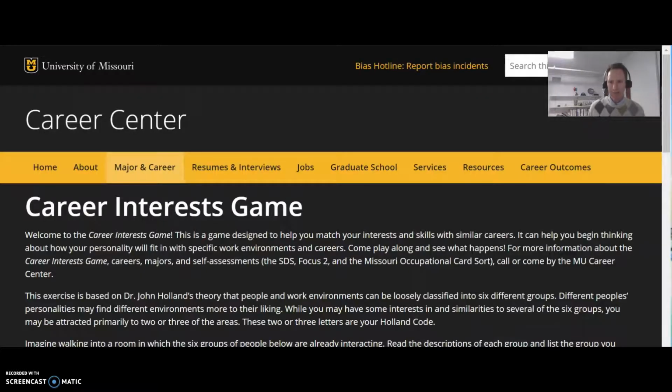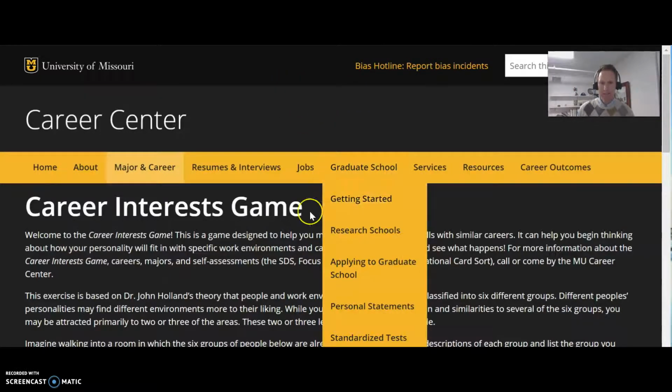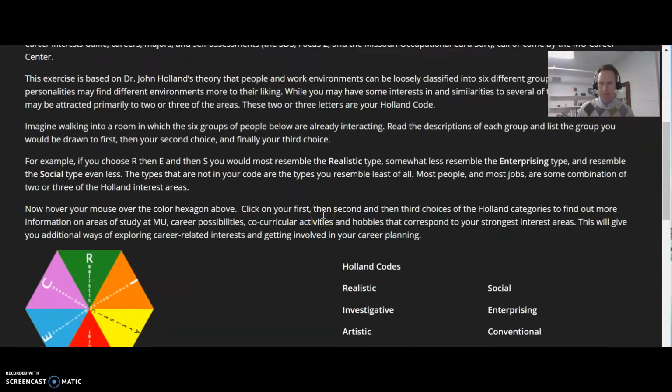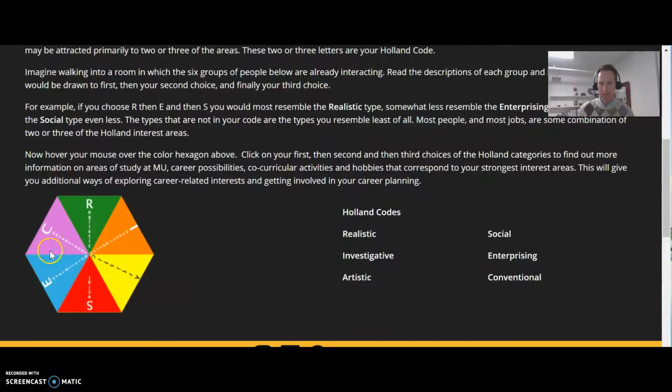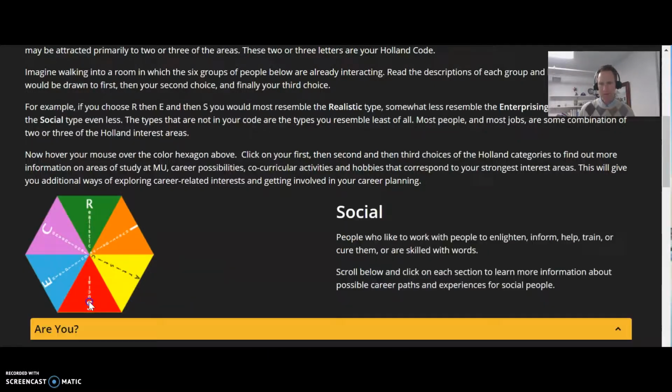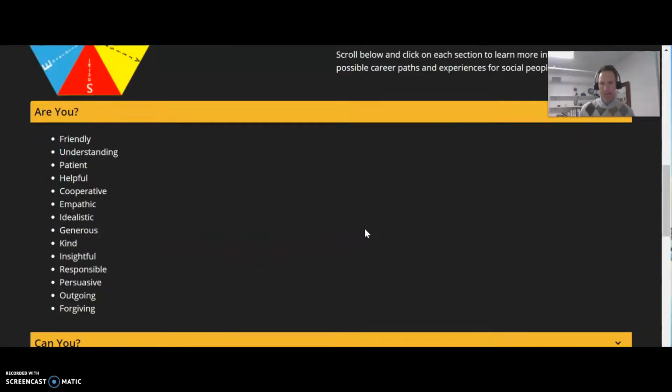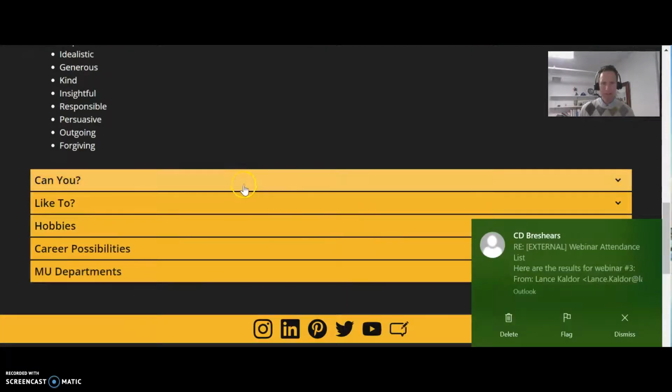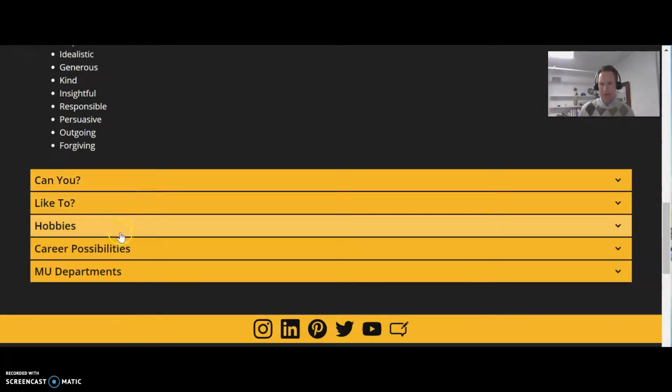Shifting gears into the interest section, there's a career interest game hosted by the University of Missouri. Many people visit this site to learn more about the Holland interest codes. And there's a little hexagon here relating to the RIASEC codes. And if you look at the ones that were your top ones, my top area was social. So I'm going to click on the S, and it's going to go into the social section. Again, it's going to have descriptive words. It's going to have potential hobbies, potential careers, and again, potential departments or majors that are related.